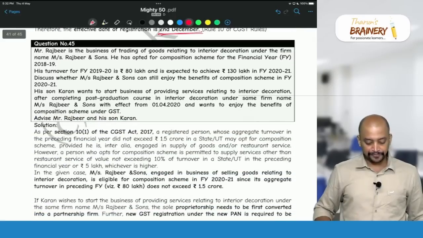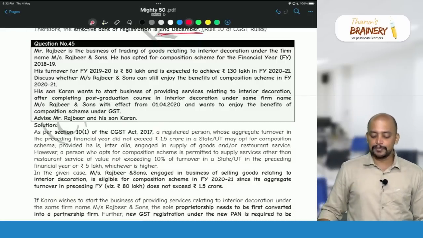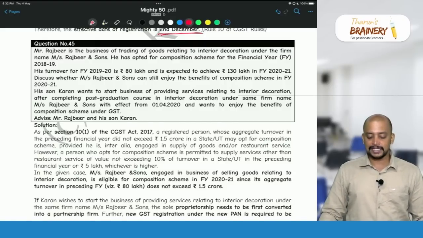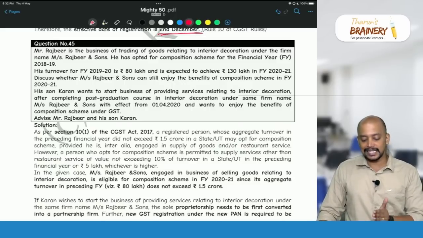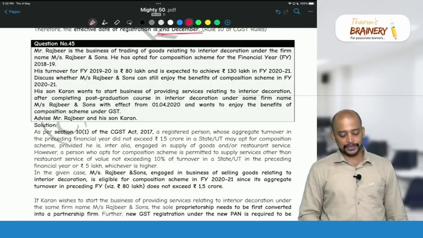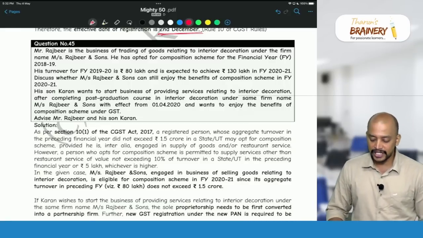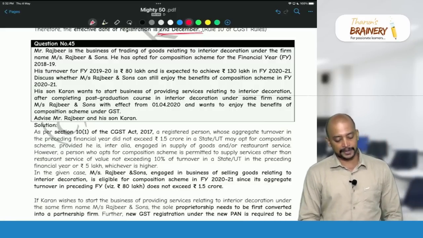Then next, question number 45. Mr. Rajbir is in the business of trading of goods relating to interior decoration under the firm name Messrs. Rajbir and Sons. He has opted for composition scheme for the financial year 18-19. His turnover for the financial year 19-20 is 80 lakhs and is expected to achieve 130 lakhs in financial year 2021. Discuss whether Messrs. Rajbir and Sons can still enjoy the benefits of composition scheme in financial year 2020-21.